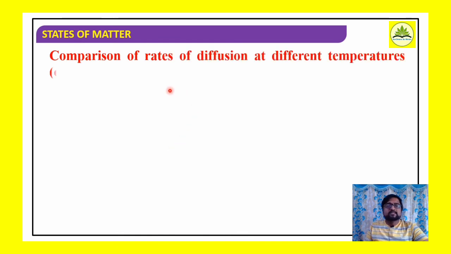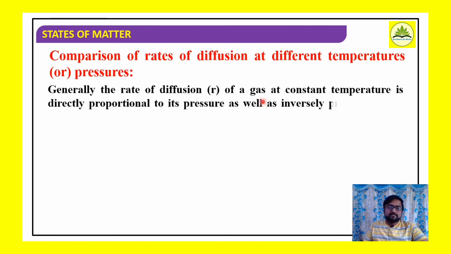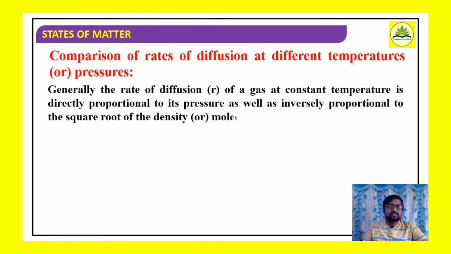Now the comparison of rate of diffusion at different temperatures or pressures. Now what we are comparing? We are comparing the rates of diffusion at different temperatures and pressures. Well, generally the rate of diffusion of a gas at constant temperature, with temperature kept constant, is directly proportional to its pressure as well as inversely proportional to square root of density, or I can say molecular weight.